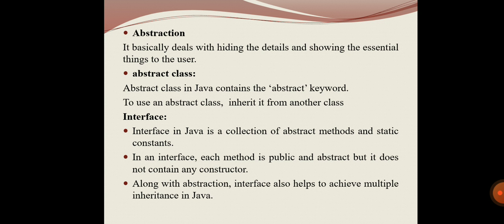The next one is the interface. So interface means it is the collection of abstract methods as well as static constants. And here each method in an interface will be public and abstract, but it does not contain any constructor. And one thing, multiple inheritance is not available in Java, and it is achieved by using the concept of interface.